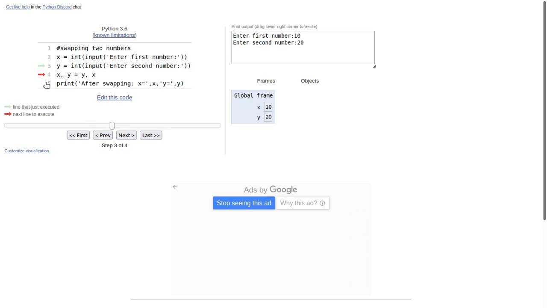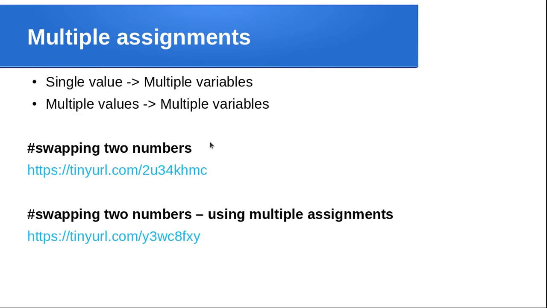So click previous button. So here 10 comma 20. Okay, so initial input values, x is equal to 10, y is equal to 20. So click next button. You can see the changes here. x becomes 20, y becomes 10. So after clicking next button, you can see the final output of our program. After swapping, x is equal to 20, y is equal to 10. So this is the use of multiple assignments.